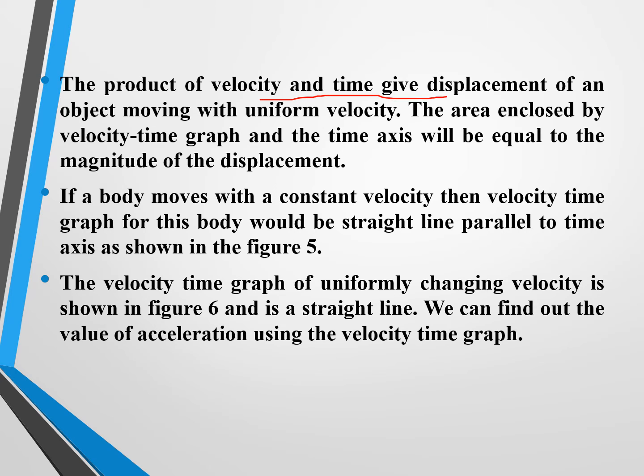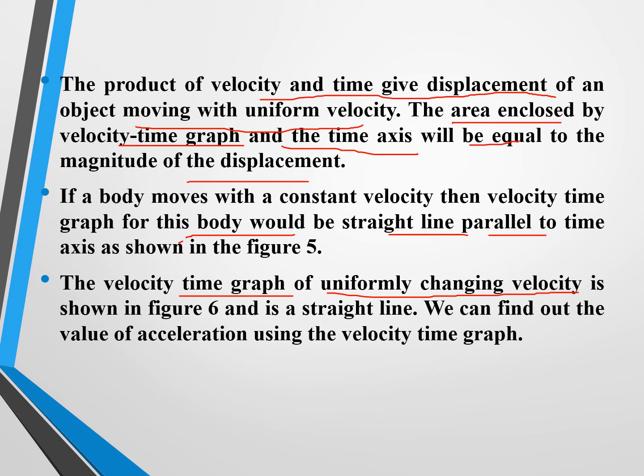The product of velocity and time gives the displacement of an object moving with uniform velocity. The area enclosed by the velocity time graph and the time axis is equal to the magnitude of the displacement. If a body moves with constant velocity, then the velocity time graph for this body would be a straight line parallel to the time axis, as shown in figure 5. You can see it in the previous slide. The velocity time graph of uniformly changing velocity is shown in figure C, and it is a straight line. That means it is carrying a constant acceleration.